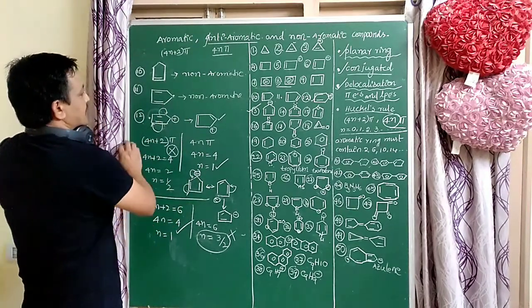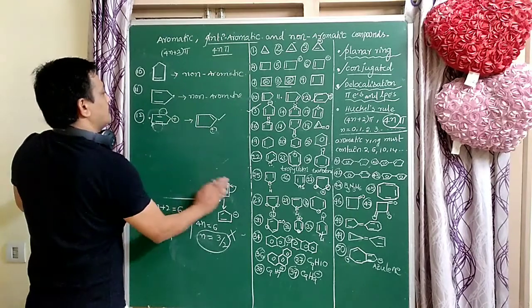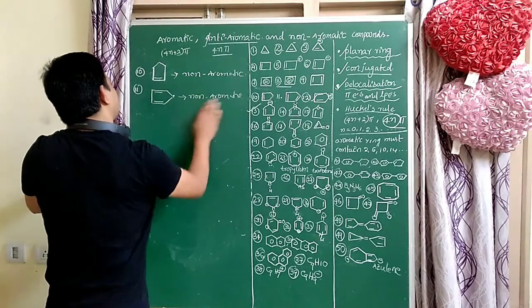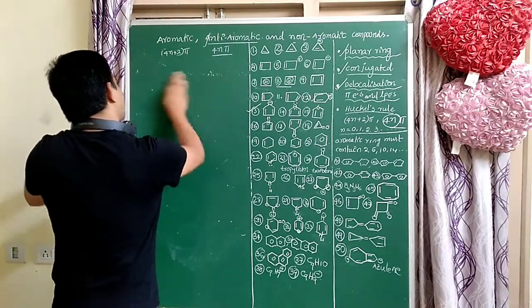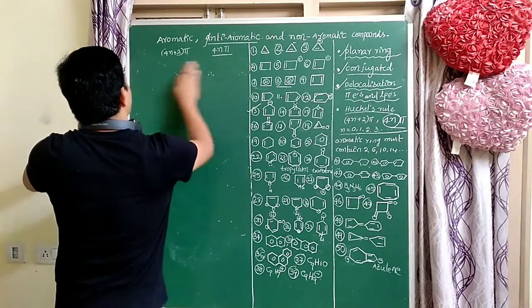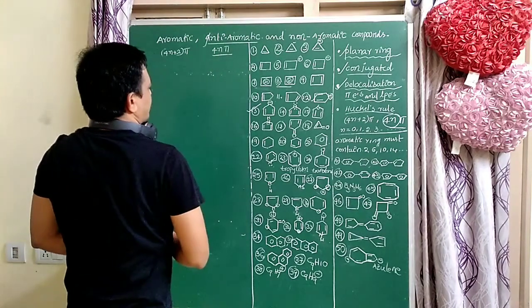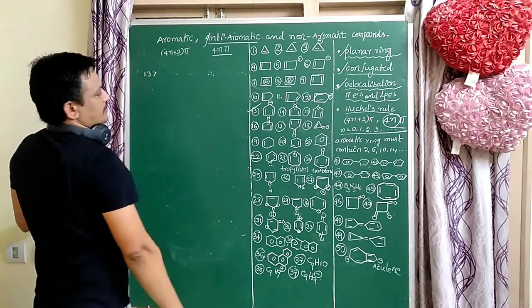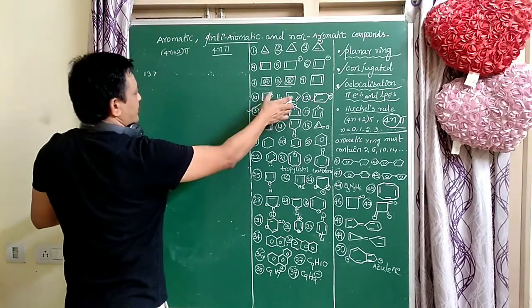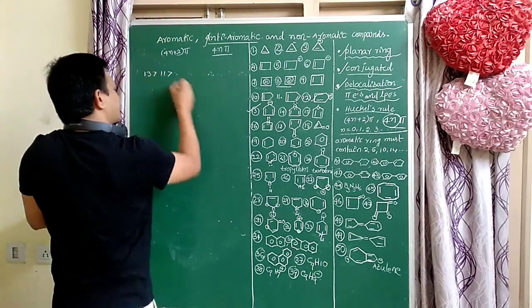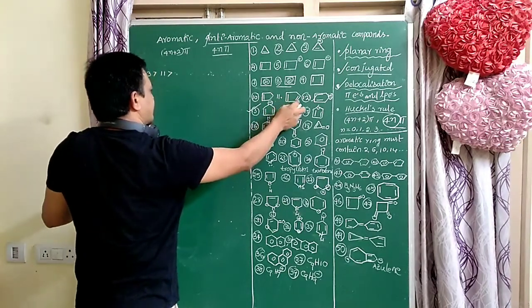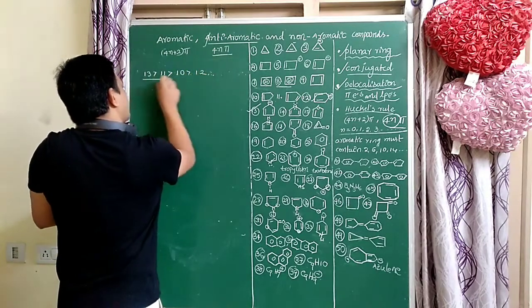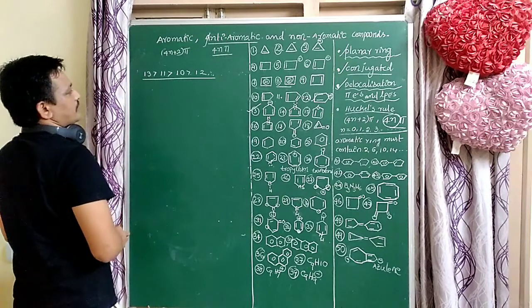So among 13, 12, 11 and 10, which is the most stable? Aromatic compounds are the most stable when compared to the remaining molecules. So 13 is the most stable. Then these two are non-aromatic compounds, and next 11 is more stable because some conjugation is there. Then next 10, then 12. 12 is very less stable, because it is the anti-aromatic compound.